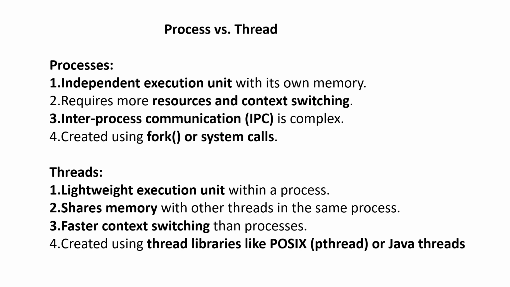Process versus thread. Process: an independent execution unit with its own memory, requires more resources and context switching. Inter-process communication, called IPC, is complex. Created using fork or system calls.